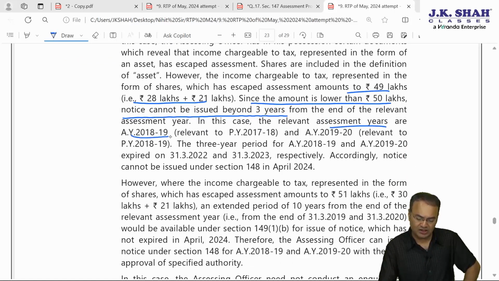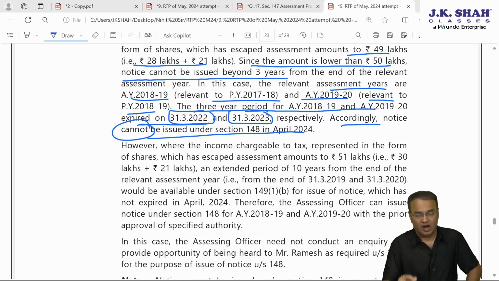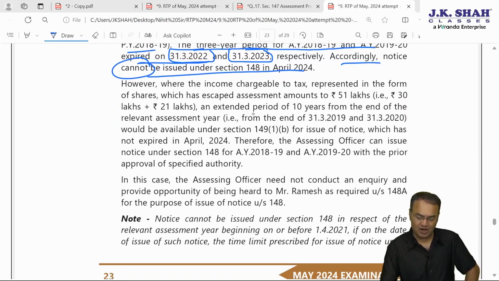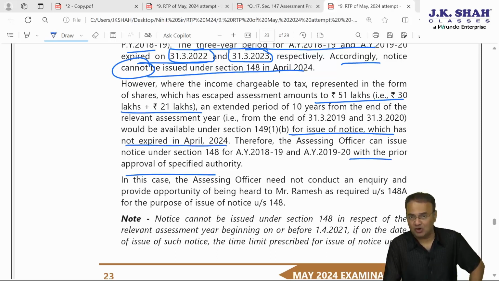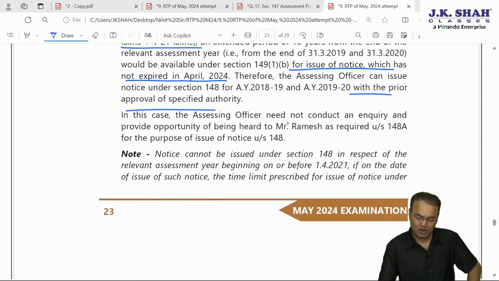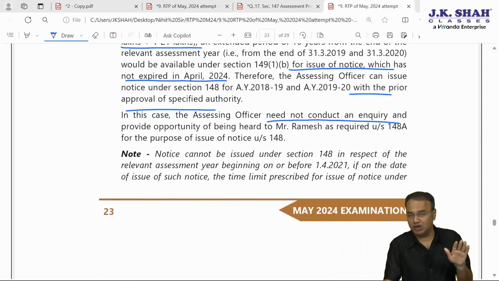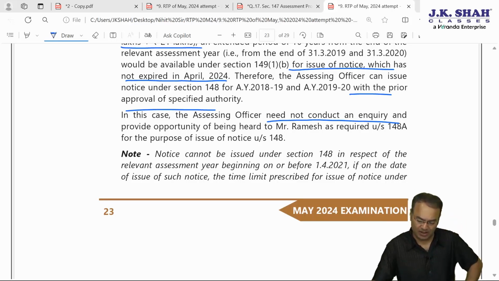Accordingly, for AY 18-19 and 19-20, which are relevant to previous years 17-18 and 18-19, the 3-year time limit has already expired on 31st March 22 and 31st March 23 respectively. Therefore, notice cannot be issued under section 148 in April 24. However, in the second part, if the total amount is 51 lakh, that is 30 plus 21, then notice can be issued with the prior approval, as the 10-year time limit has not yet expired in April 24. In this case, the AO need not conduct an inquiry. For Ramesh, inquiry need not be conducted because his case is governed by Explanation 2 to section 148, which says no need to conduct inquiry, straight away 148A will be applied.